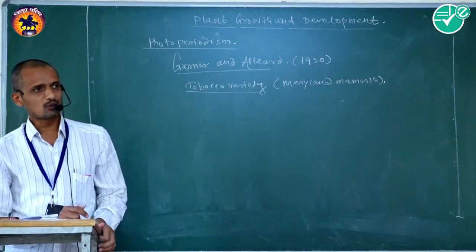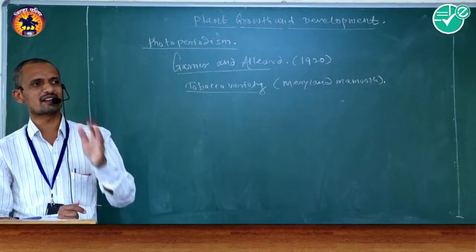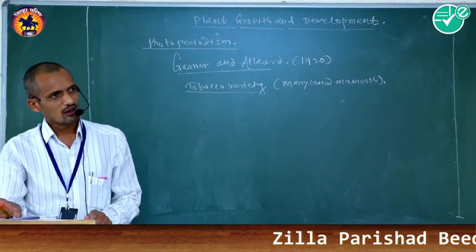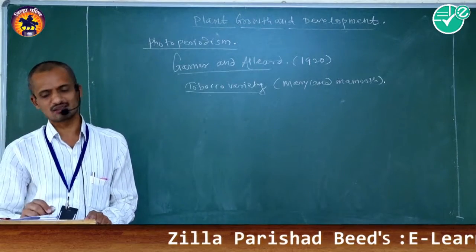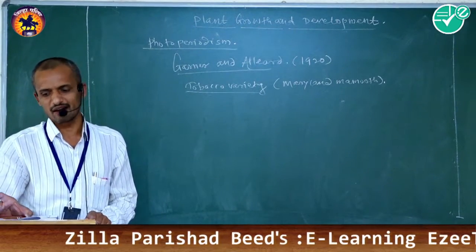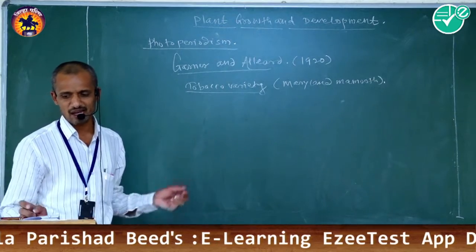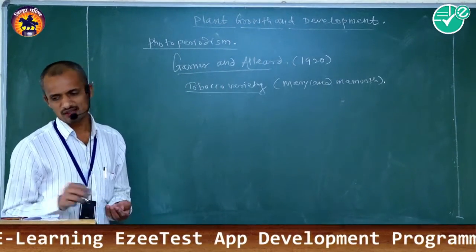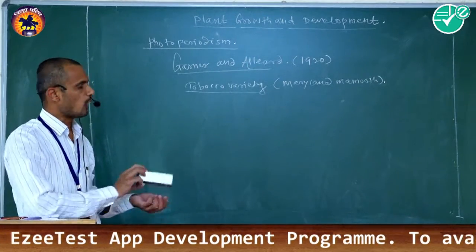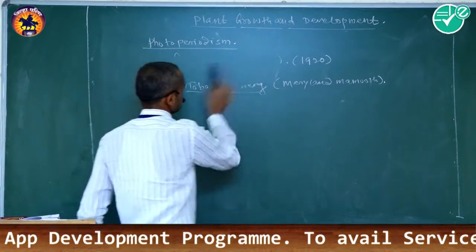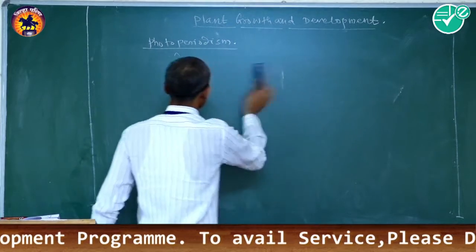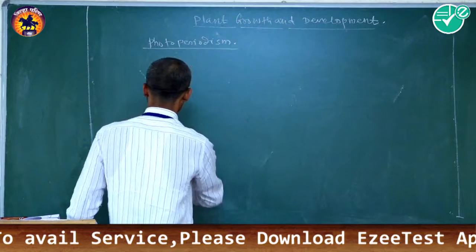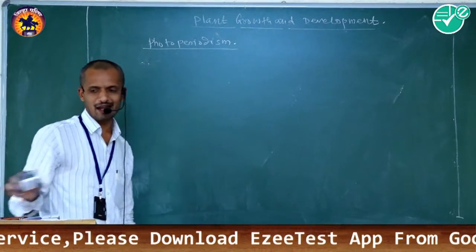On the basis of this relative length of day or night duration, that is photoperiod, there are three types of plants. First one is long day plants. Second one is short day plants.